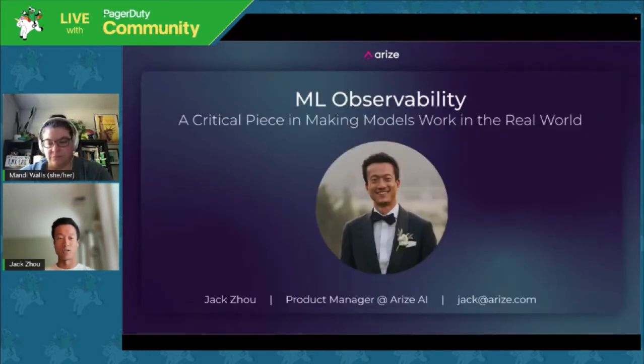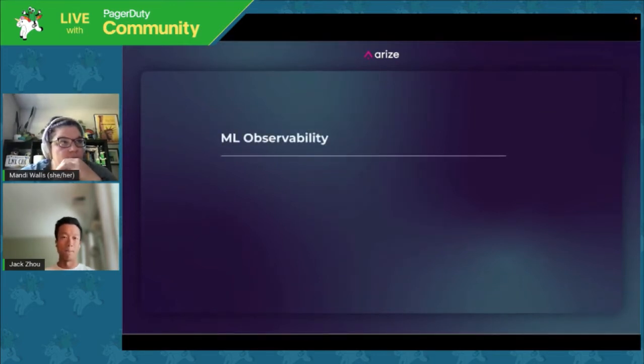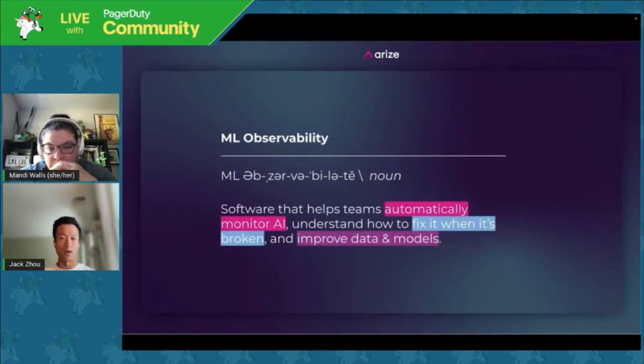So again, my name is Jack. I'm a product manager at Arize. And today we're going to be talking about ML observability. So what does ML observability mean? We think it means that it's software that helps teams automatically monitor AI, understand how to fix it when it's broken, and improve data and models.